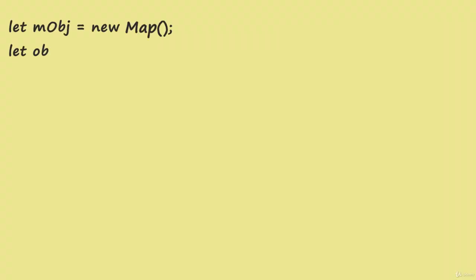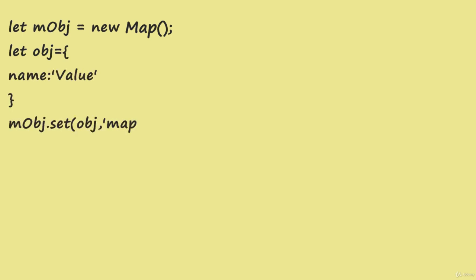Let's assume a situation where you have a map like this. Inside this map, you just want to put an object as a key, say for example like this. Now, this key, which is an object, at a later stage you set it to null or for some reason this object gets free.